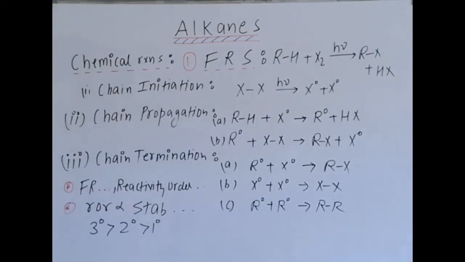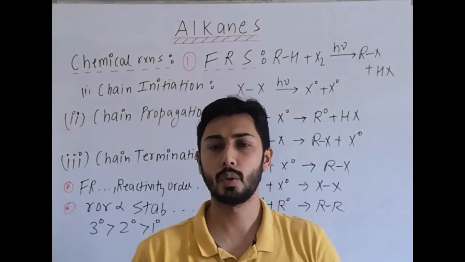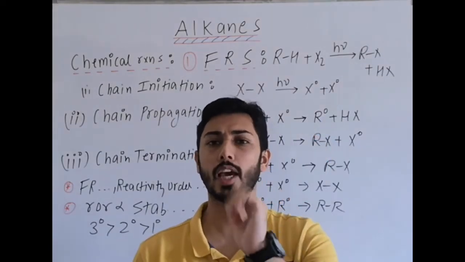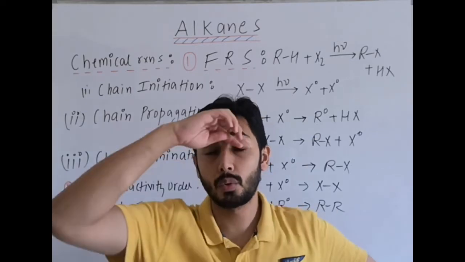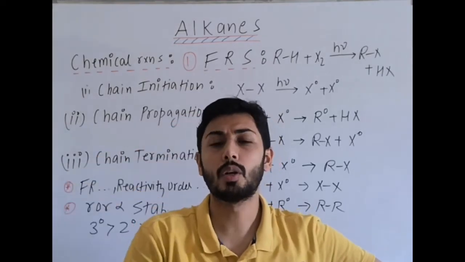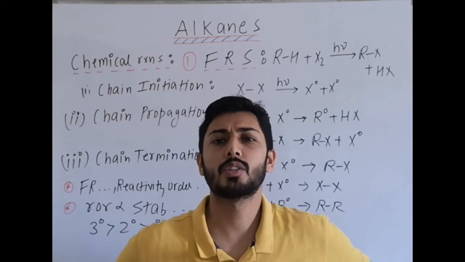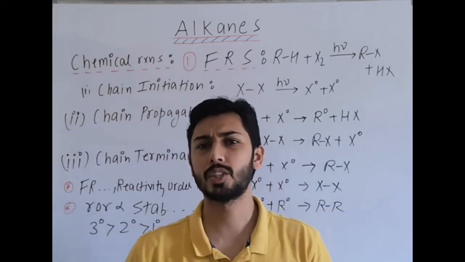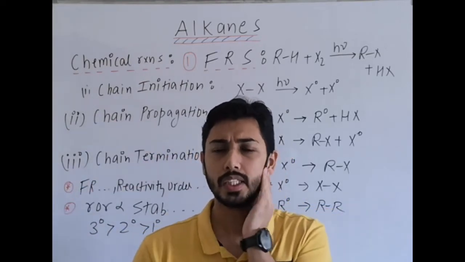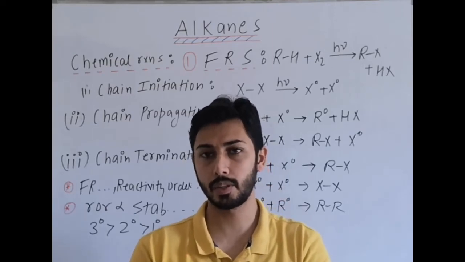Now next are the chemical reactions of alkanes. The first reaction is monohalogenation, which is a free radical substitution reaction. In this case, the alkane is treated with a halogen, maybe F2, Cl2, Br2, I2, but mainly we take either chlorination, that is Cl2, or bromination. Why? Because with fluorination the reaction is extremely explosive and very fast, and with iodination the reaction is extremely slow. That is why with iodination we take oxidizing agents like HIO4, HNO3, HIO3. These are the oxidizing agents if we consider iodination, because it is generally a reversible reaction.